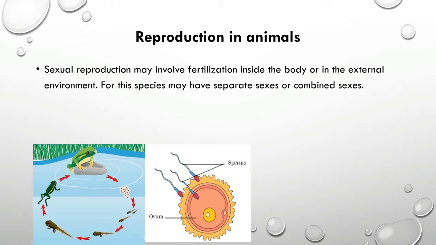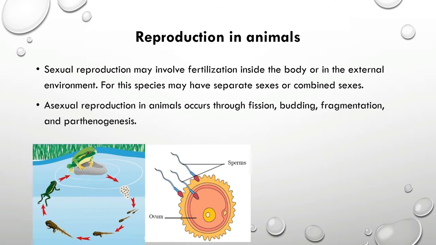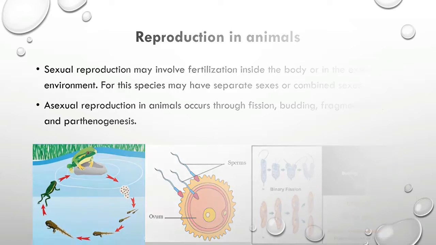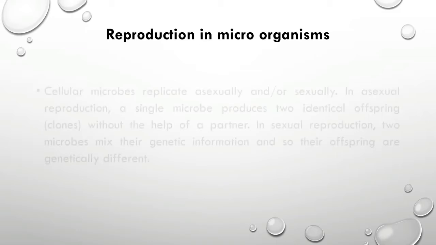Now let's see how asexual reproduction occurs in animals. There are a few methods of asexual reproduction in animals: fission, budding, fragmentation and parthenogenesis. I'm not going to explain each of these methods here, because they will also be taught in the future. Now let's see how microorganisms reproduce.